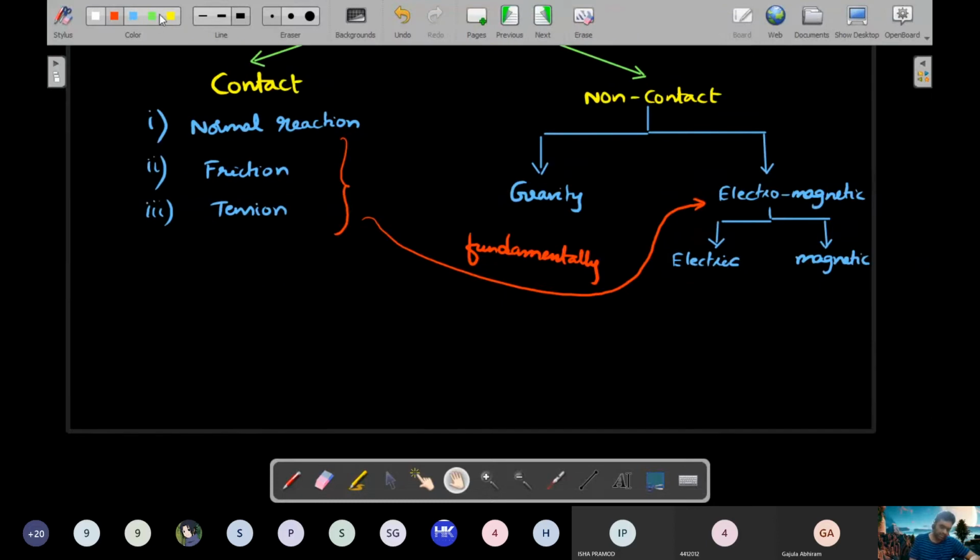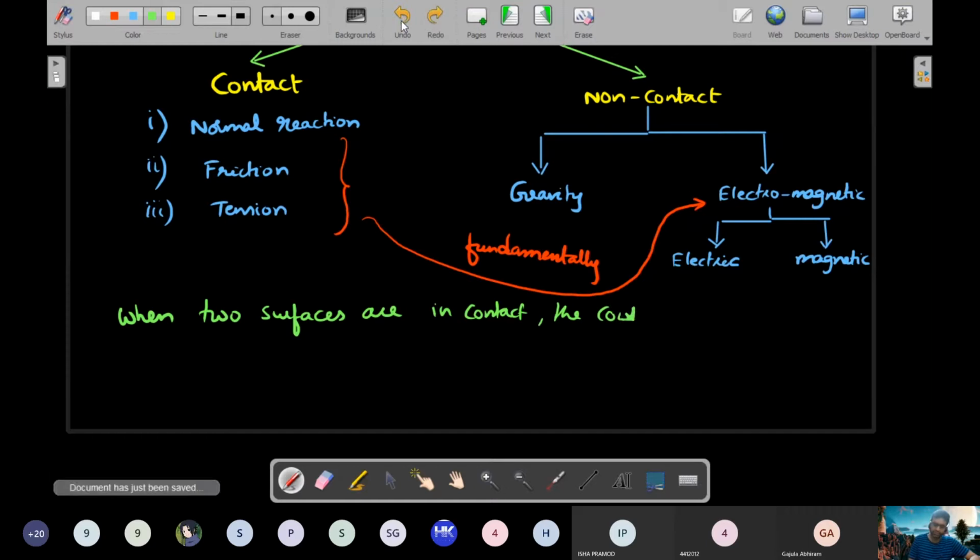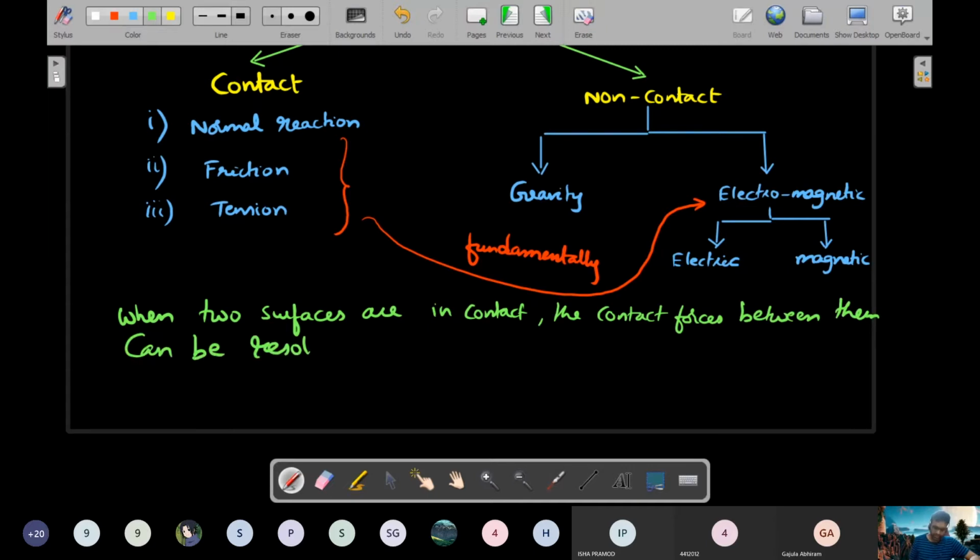Okay, so let me write about those forces. I'm talking about contact forces now. When two surfaces are in contact, the contact forces between them can be resolved into two components.